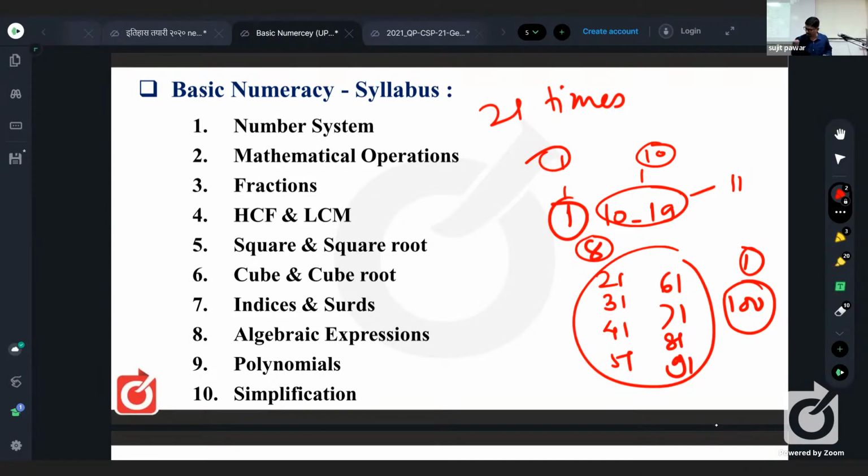Okay, a very simple question I would like to ask you, but for that you just listen carefully. How many numbers are there from 1 to 100 in which the digit 1 comes only once? Now you will give me the correct answer.